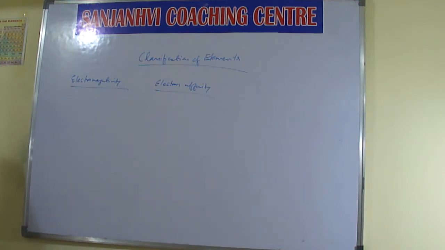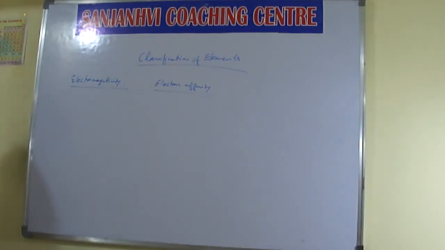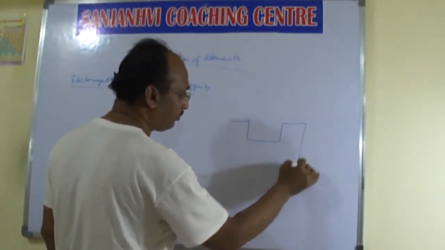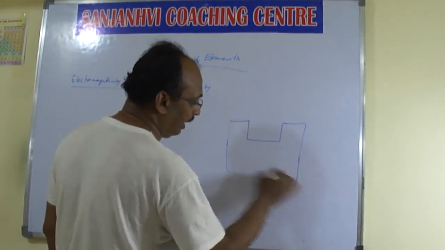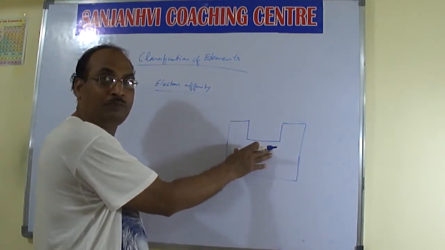Electropositivity is there too, but generally we do not use that word much. Even that is considered in terms of electronegativity only. In the periodic table, these elements are more electropositive.